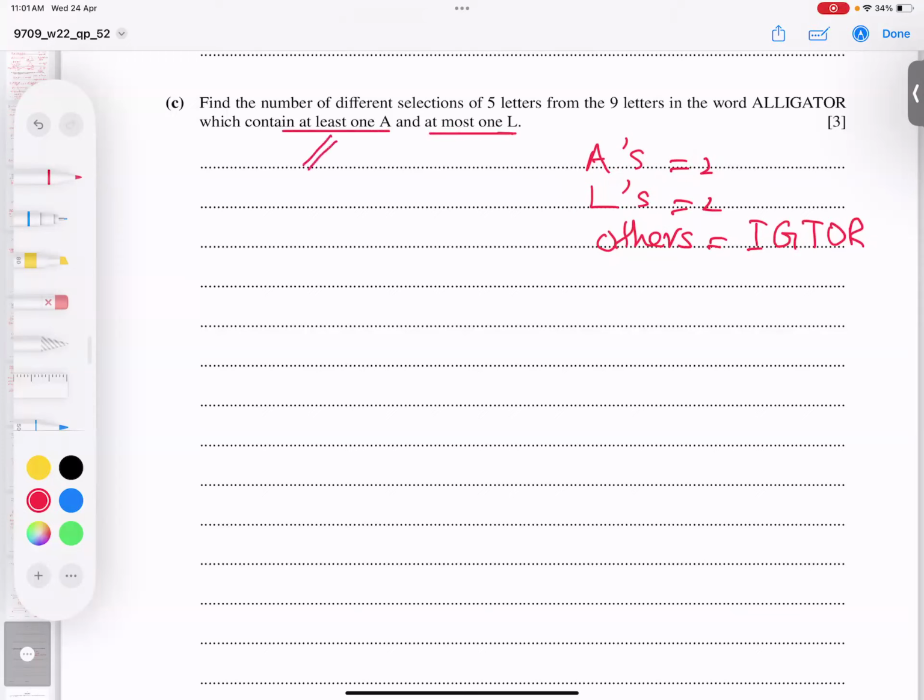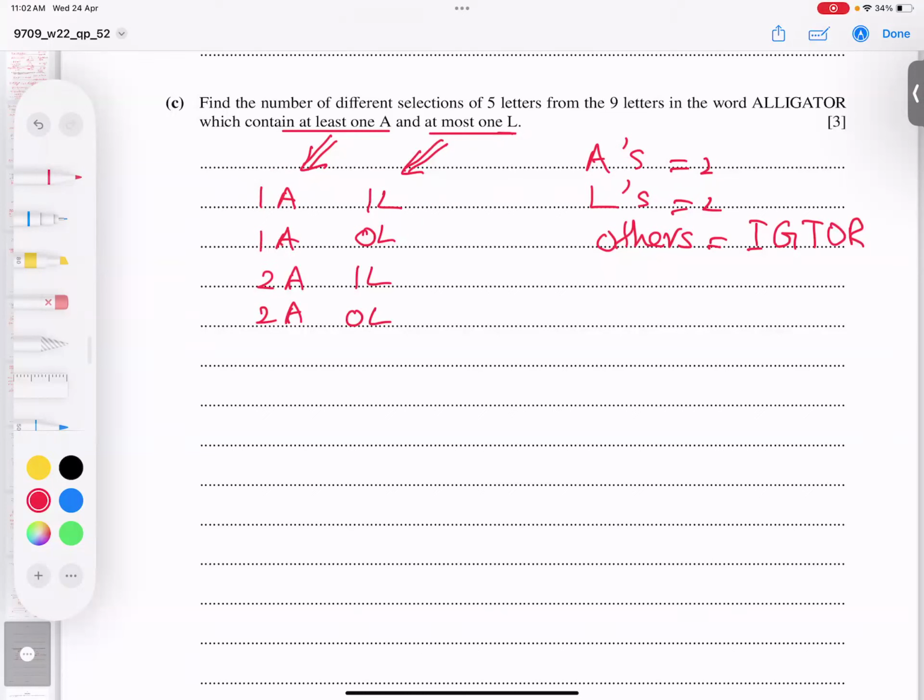What does this mean, students? At least 1 A means 1 A, or it could be 2 A even. What is at most? It means the maximum is 1 L, or it can go lower, 0 L as well. But make sure now we have 4 combinations. How? Because with a 1, I can have both. So I'm going to show you what I'm saying. 1A and these two options. Now 2A, and 2A, 1L and 0L. I think you got my point. So I got 4 options, students.